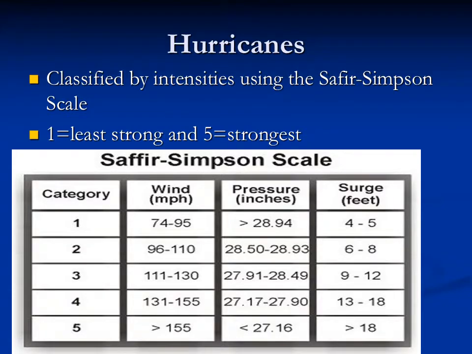Hurricanes are classified by intensities using something called the Saffir-Simpson scale. And 1 is the least strong and 5 is the strongest hurricane. And you can see that they're broken up by different air pressures and different storm surge and different wind ranges of wind. So greater than 155 miles an hour, greater than an 18-foot storm surge, you're going to have a Category 5 hurricane. Those are the most destructive. And then 74 to 95 miles an hour is Category 1 with 4 to 5 feet storm surge.